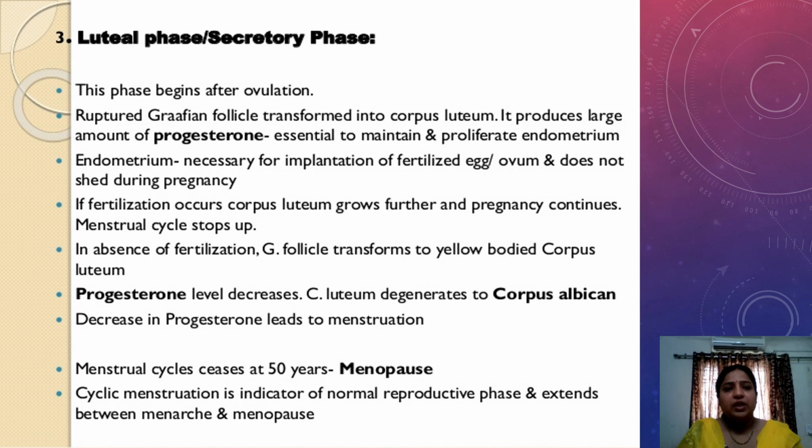The luteal phase is also called the secretory phase. This phase begins after ovulation, and here the corpus luteum continuously produces progesterone for 21 days. If there is no fertilization, it ruptures and is converted into the corpus albicans. The menstrual cycle usually ceases at 50 years of age, and that is called menopause. Cyclic menstruation is the indicator of the normal reproductive phase and extends between menarche and menopause.